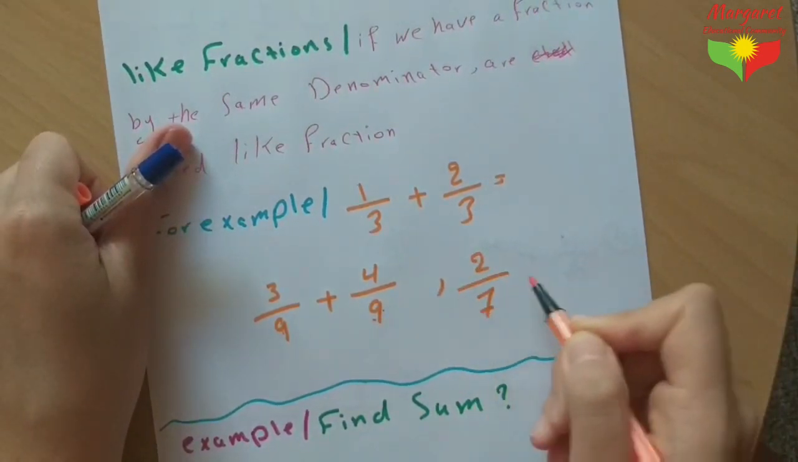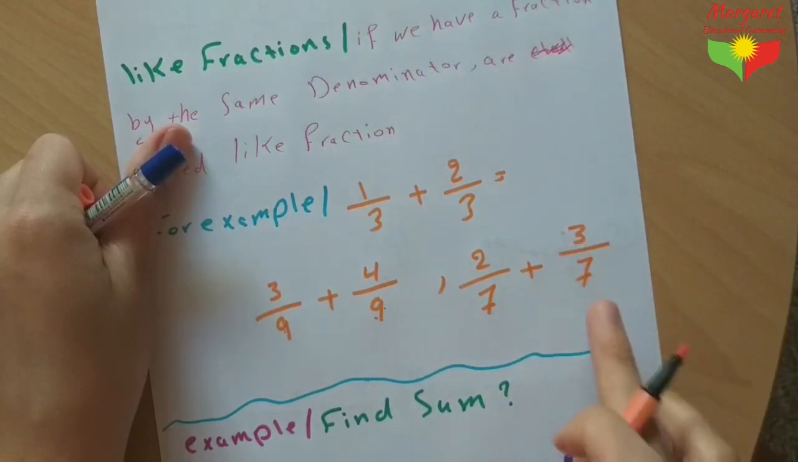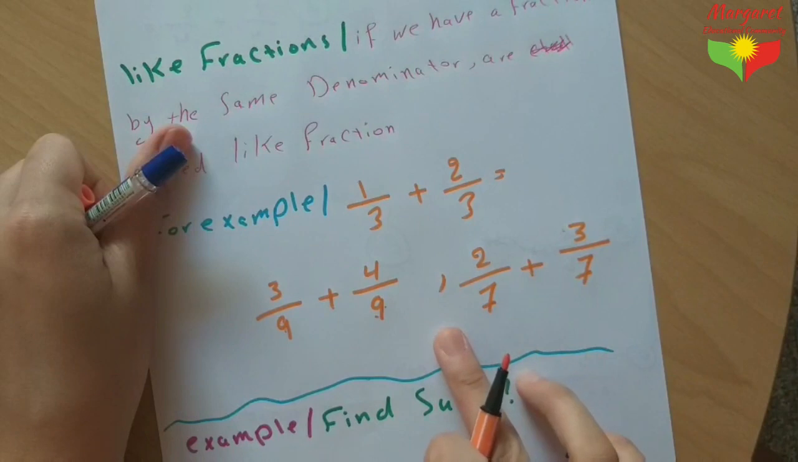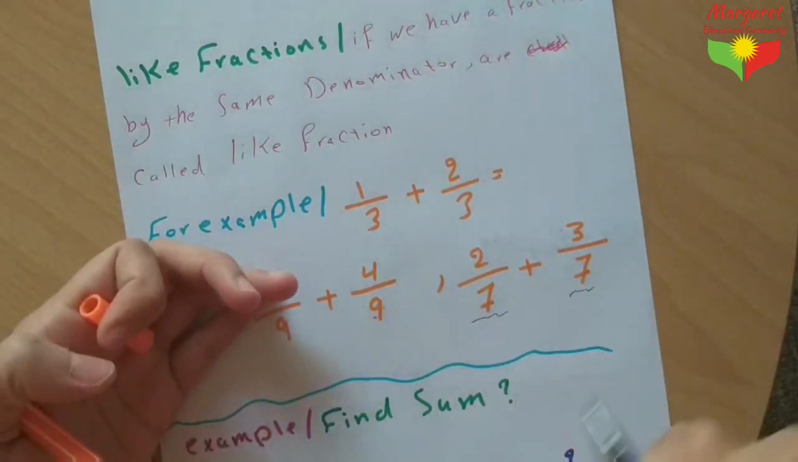2 over 7 and 3 over 7, so these two fractions are called like fractions. Why? Because they have the same denominator.